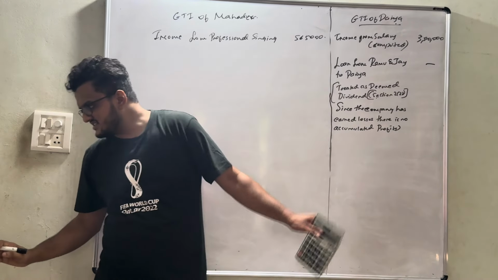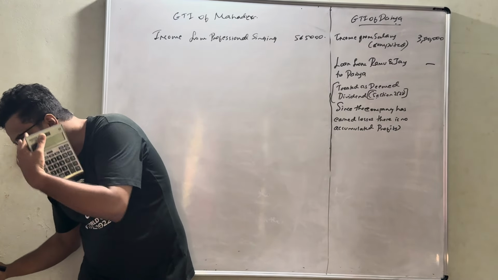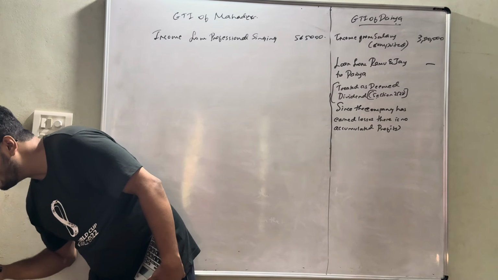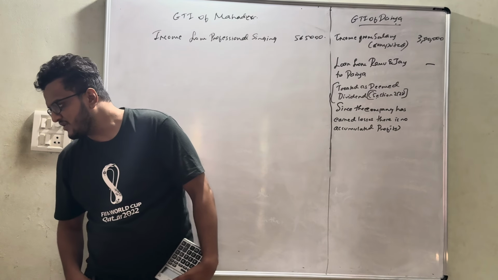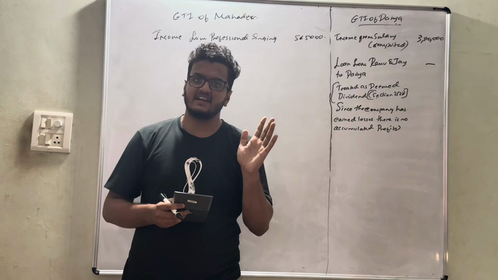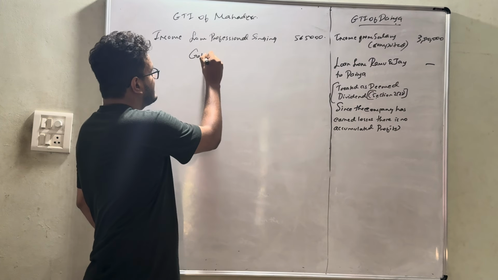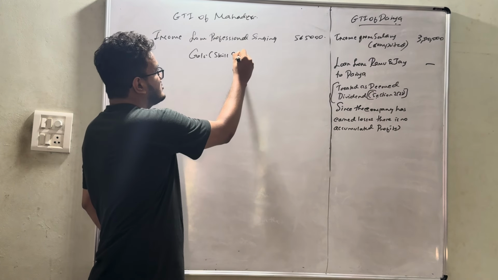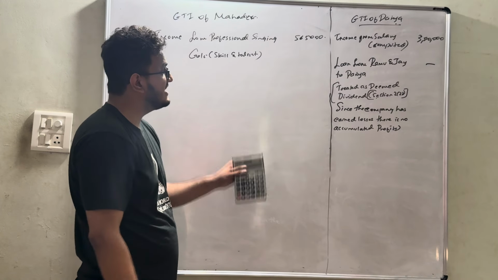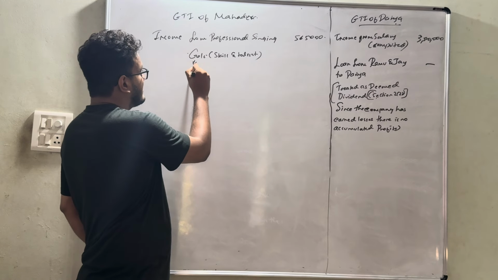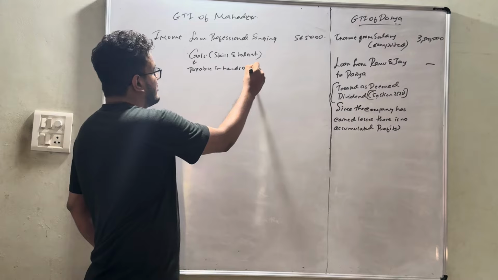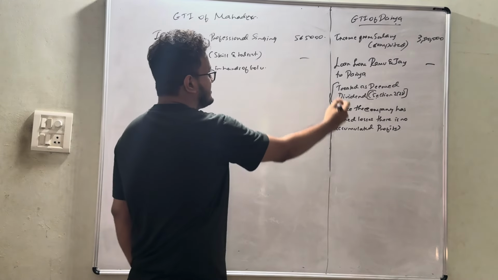Next, this point is important. Income of their minor son Golu from winning a singing reality show on TV. Basically, the amount has been received by the minor from his skill and talent. Any amount earned by the minor from his or her skill and talent shall be taxable in his hands only, that is in the hands of Golu, not in his or her parents' hands. So obviously it is nil.